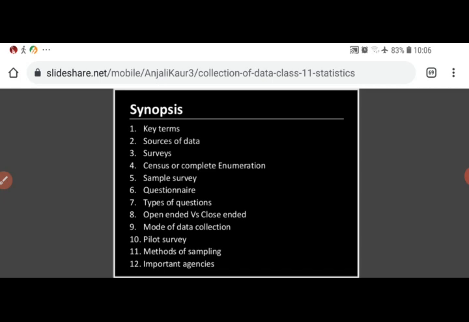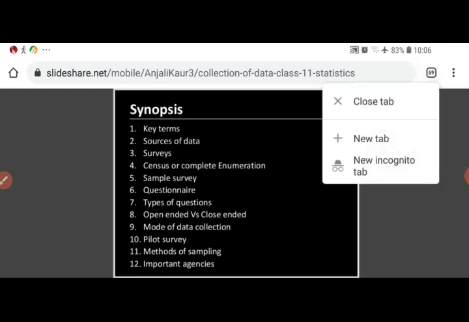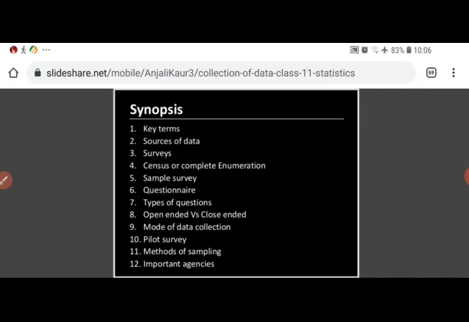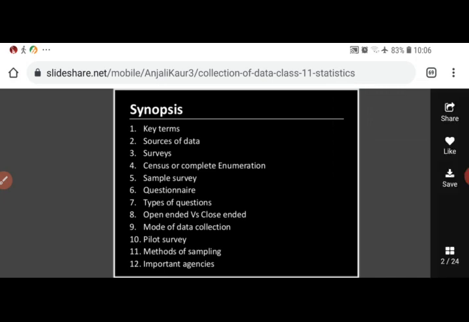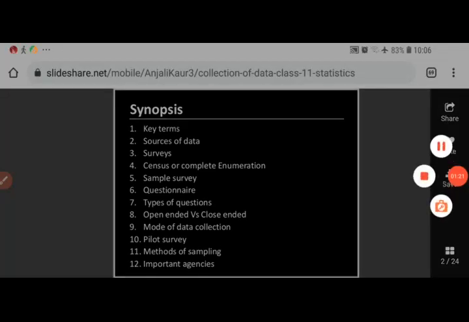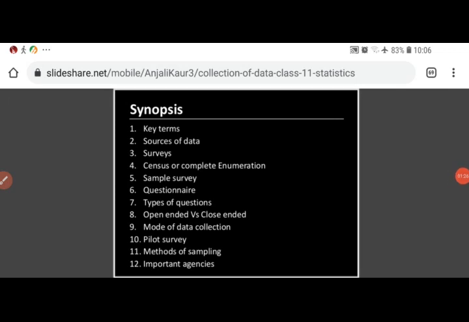Basically, students, data is of two types: primary data and secondary data. Primary data is that type of data which is collected by the investigator himself, and secondary data is that type of data which is already collected. The investigator just uses this data. Such type of data is known as secondary data. Before going to the various methods to collect primary data, we will study certain key terms.